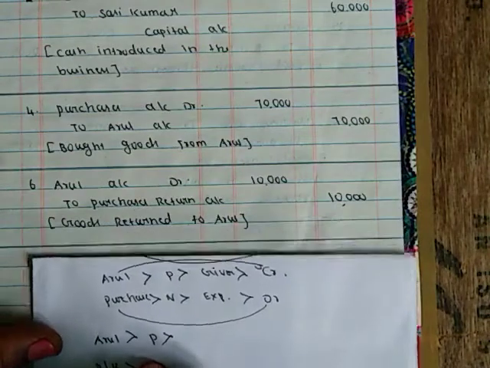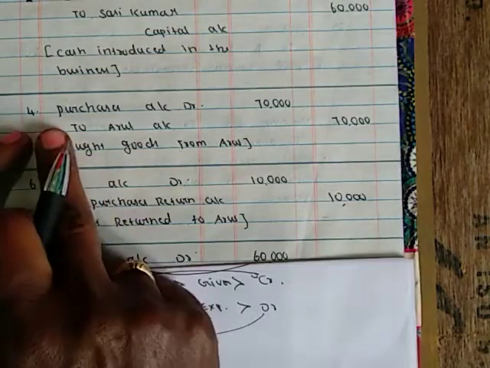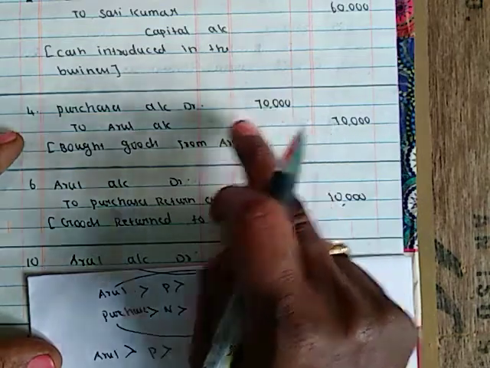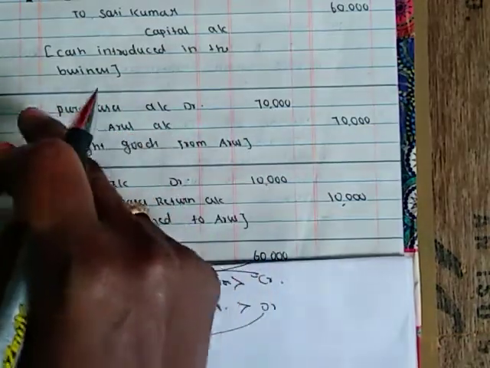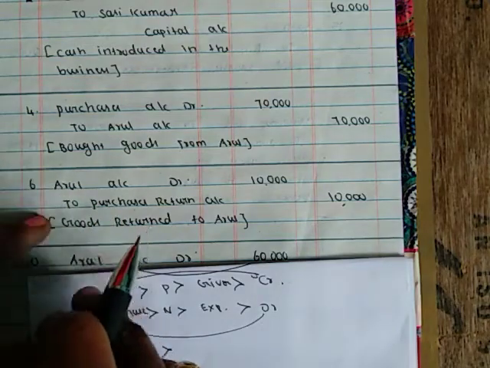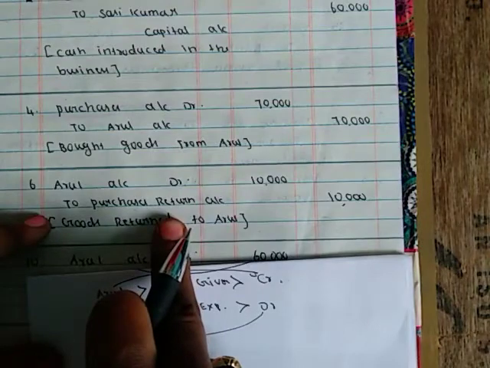We made the purchase on October 4th, 70,000 worth of goods purchased from Arul on credit. Next, on 6th, we returned goods worth 10,000, that is purchase return.